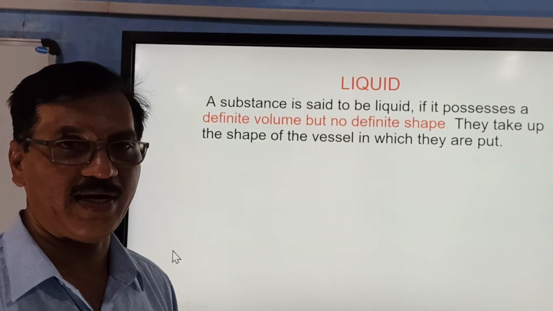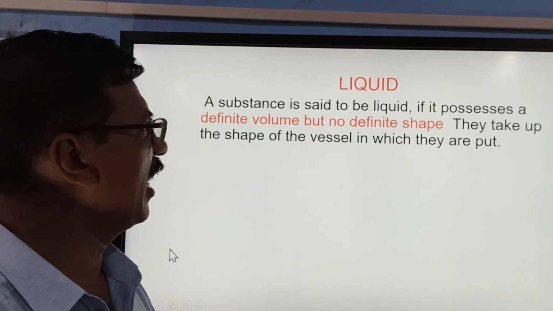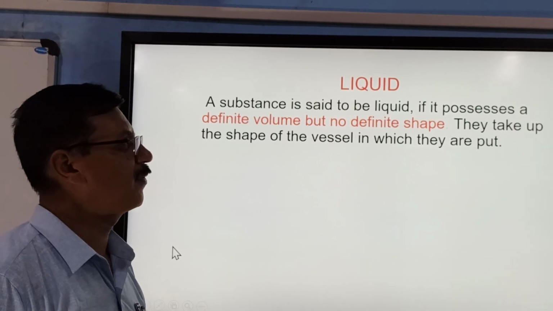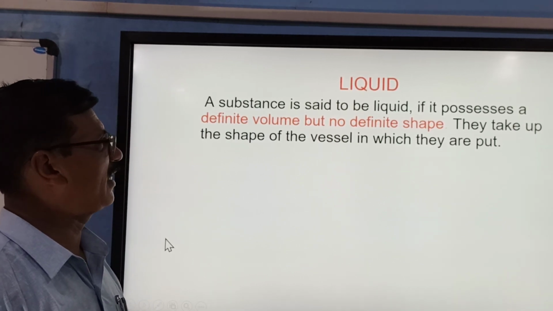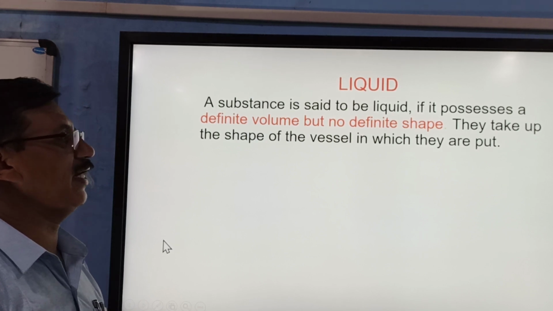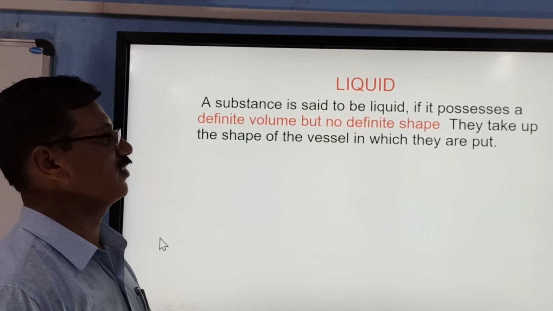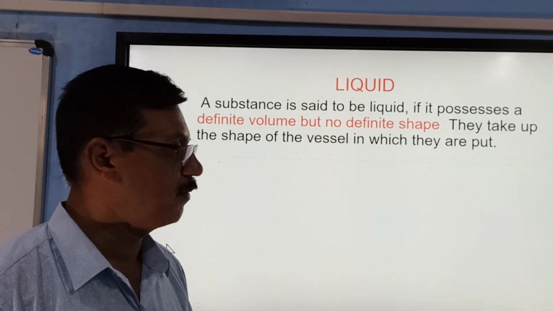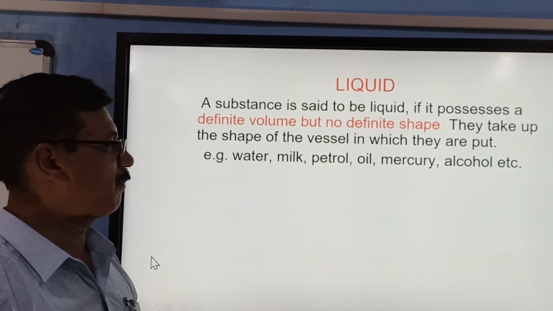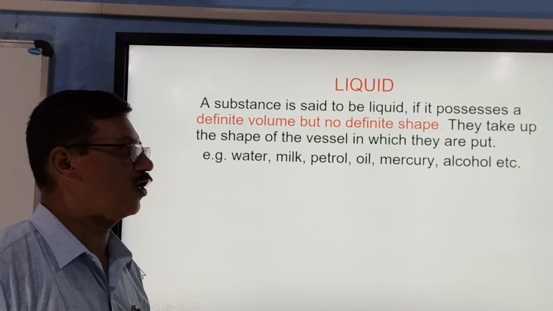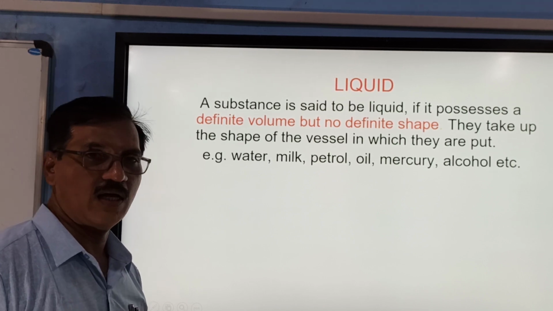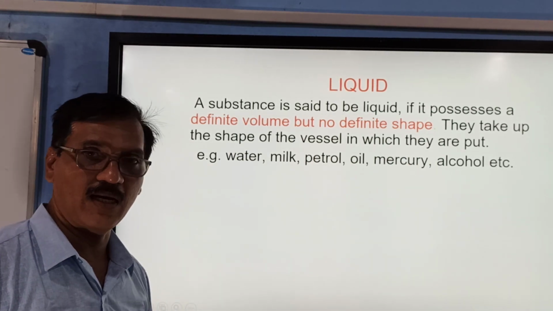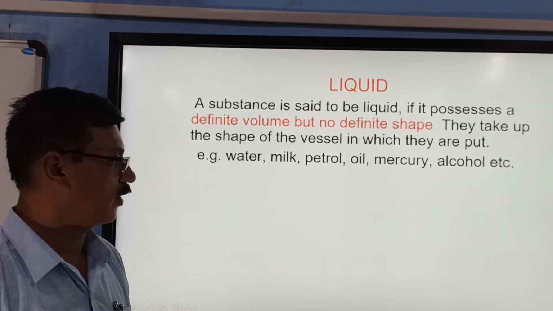Now in case of liquid, liquids possess definite volume but no definite shape, and they take up the shape of the vessel in which they are present. Examples are water, milk, petrol, oil, mercury, and alcohol also. Mercury is a heavy liquid. It is a metal in a liquid form.